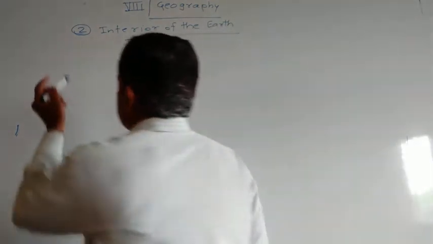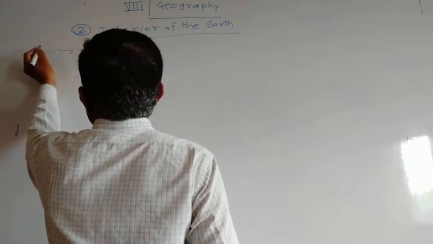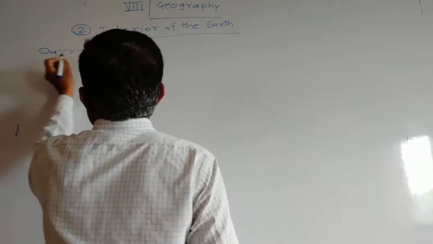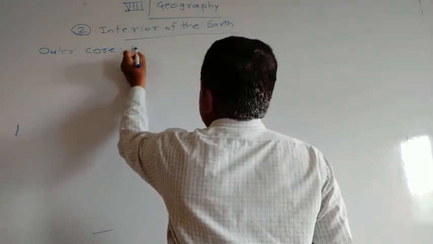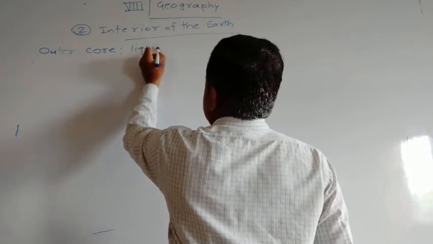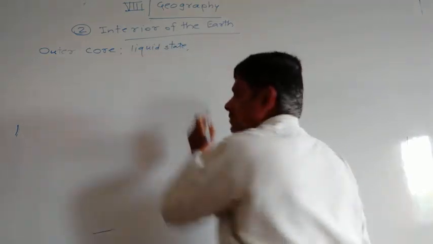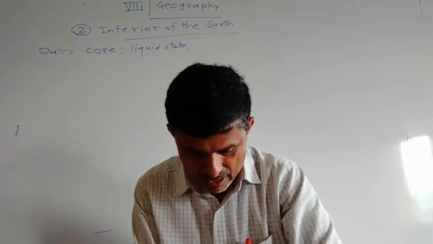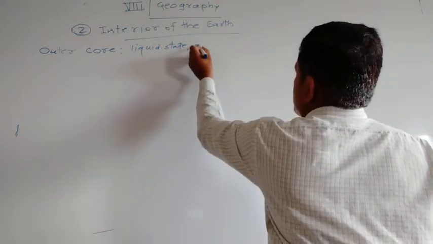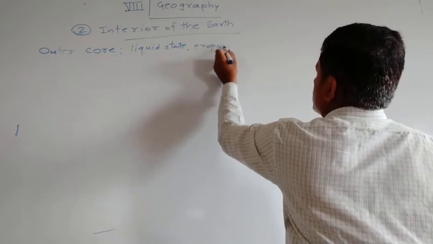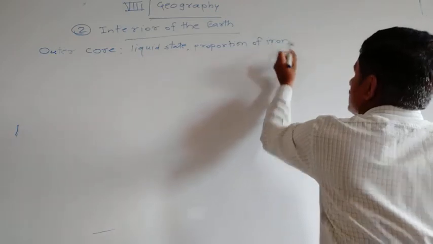Outer core, liquid state, and proportion of iron is more in this layer.